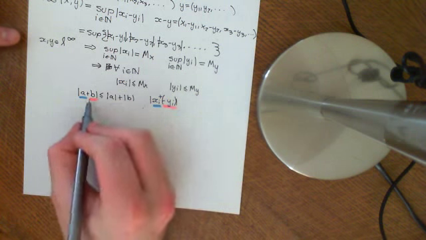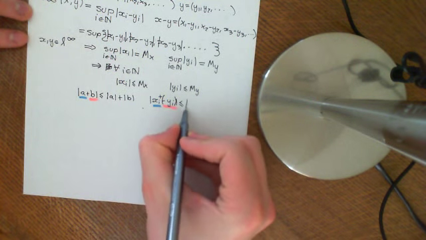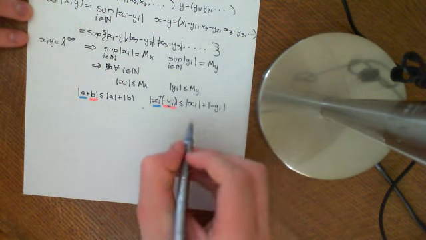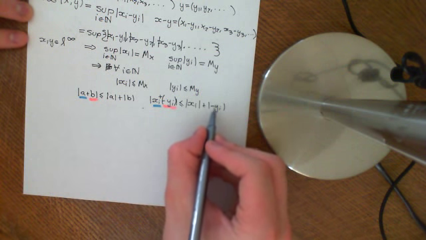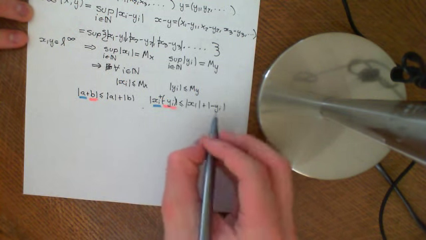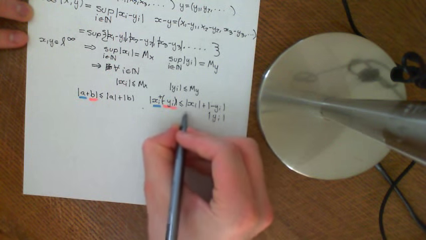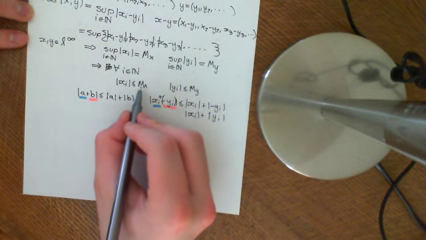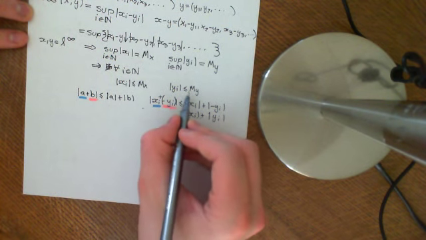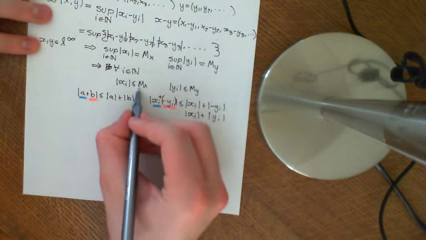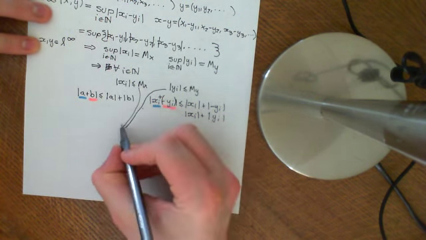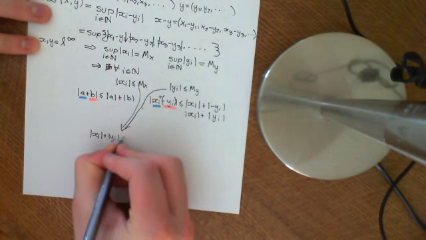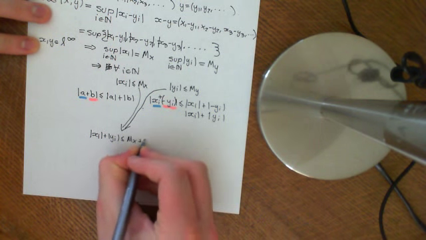So what we're going to do is apply this inequality and say that this is less than or equal to the modulus of xi plus the modulus of negative yi. And as I just said, the modulus of negative yi is just the same as the modulus of yi. So this becomes less than or equal to the modulus of xi plus the modulus of yi. But we know that the modulus of xi is less than or equal to mx, and the modulus of yi is less than or equal to my. Putting these two together, the modulus of xi plus the modulus of yi is less than or equal to mx plus my.